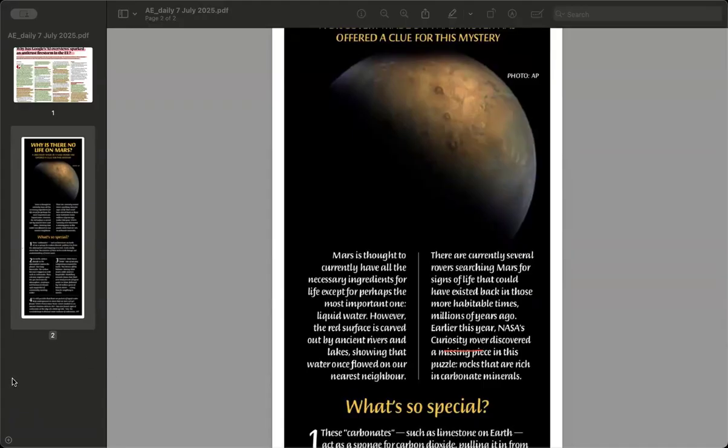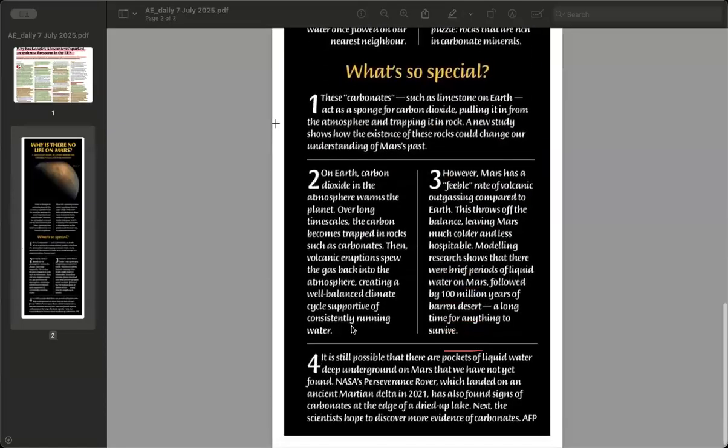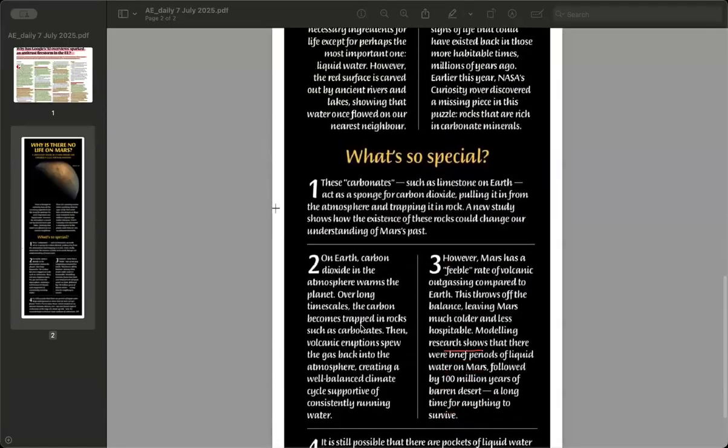Curiosity, a robot rover sent by NASA. Okay, it was sent by NASA, and it found rocks that are rich in carbonate minerals.